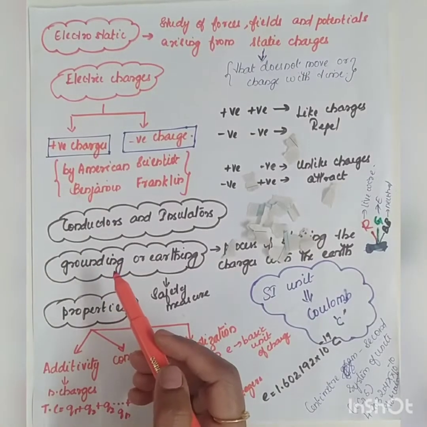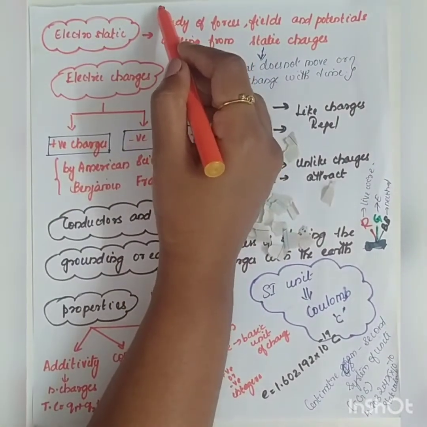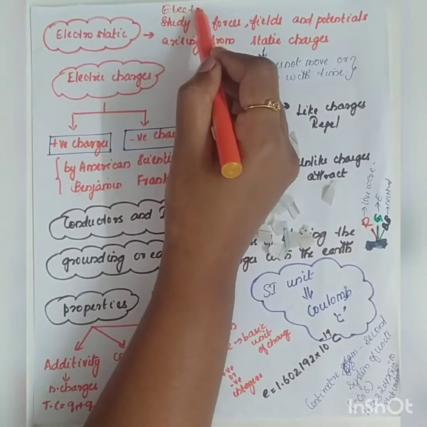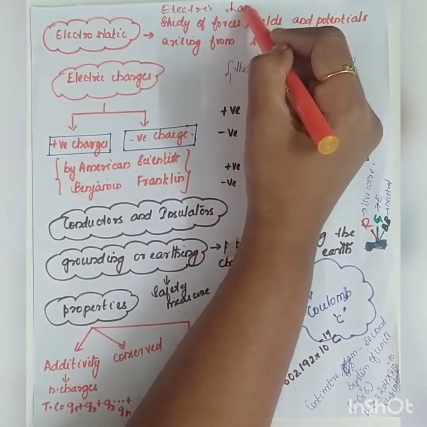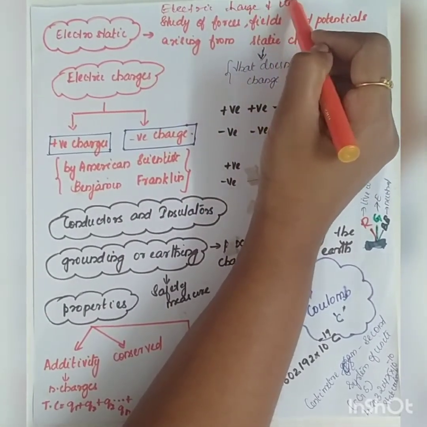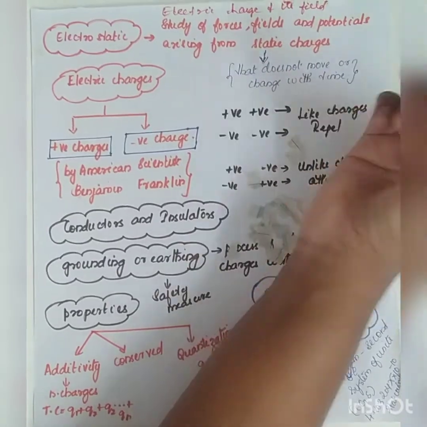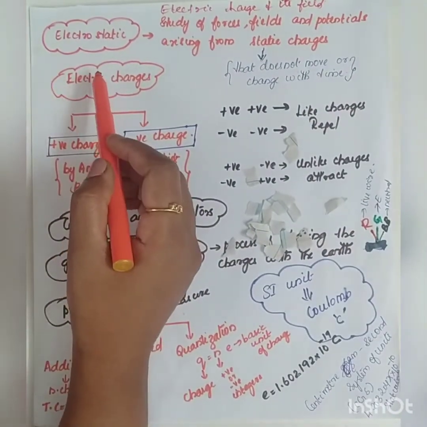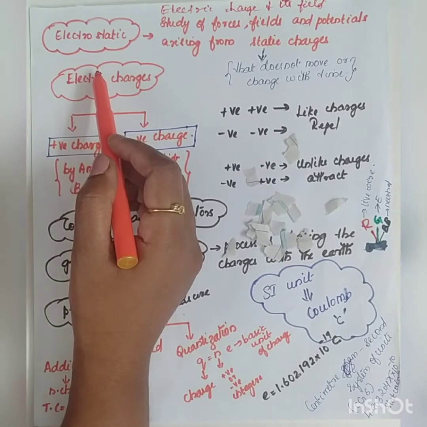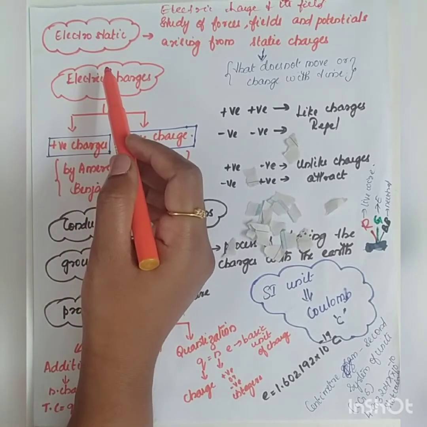So the first unit deals with electric charge and its fields. Okay, electric charge and its fields. So to begin with, it's electrostatics. So what is meant by electrostatics? The study of forces, fields and potentials arising from static charges.